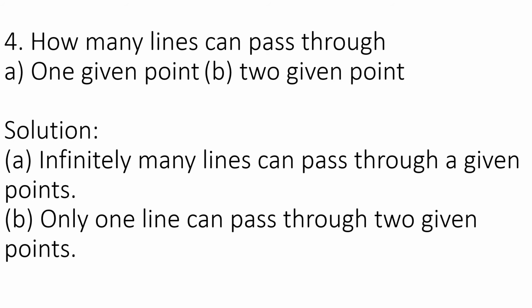The next question, how many lines can pass through one point? Through only one point, we can draw many lines, infinite. So many lines can pass through a given point. But through two given points we can draw only one line. So through two given points, we can draw only one line. But through only one given point, we can draw many lines.